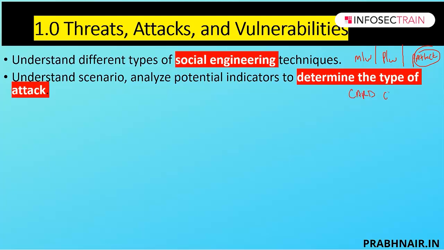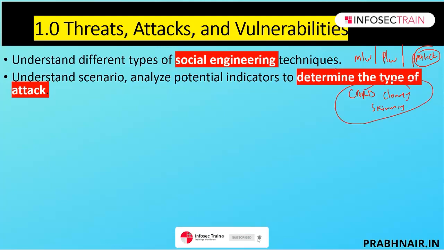Card cloning and skimming is a part of the new syllabus. There is also a new thing introduced in this section, which is called adversarial artificial intelligence. I repeat again, adversarial artificial intelligence.